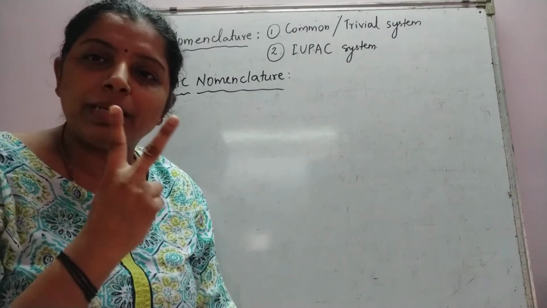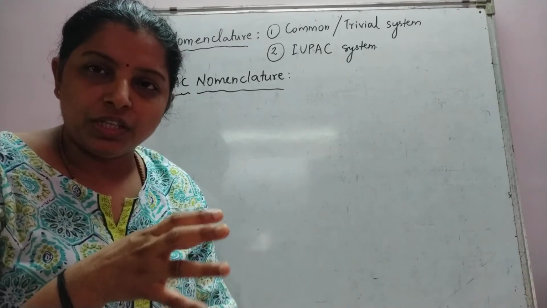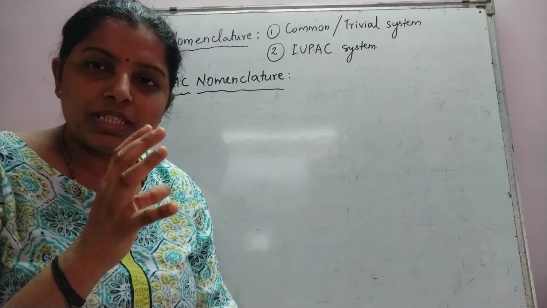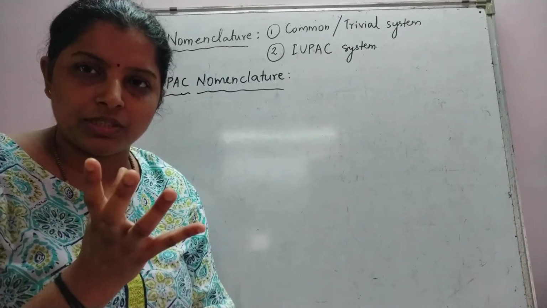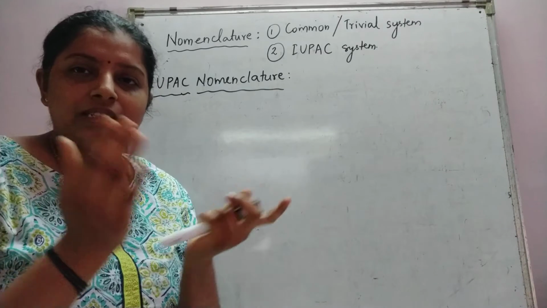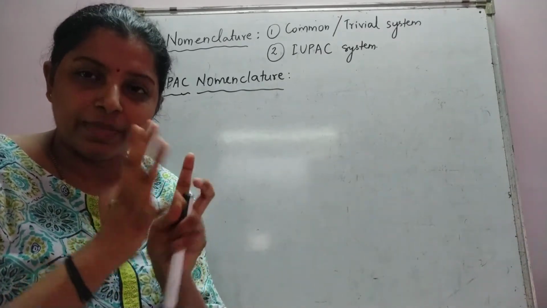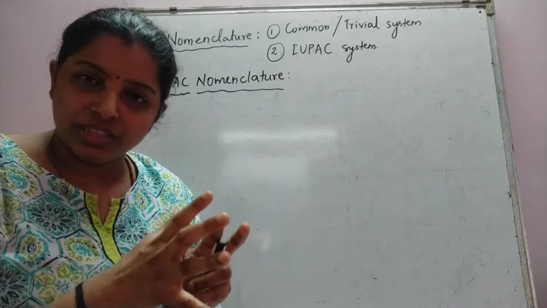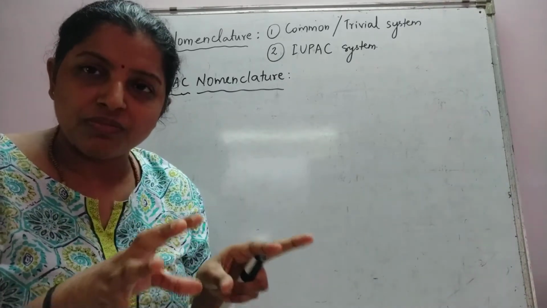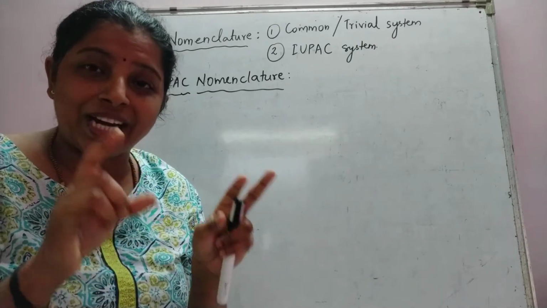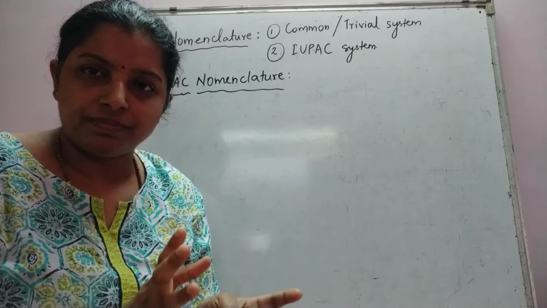Now there are two main branches of chemistry: pure chemistry and applied chemistry. The ones who study pure chemistry are called pure chemists. The ones who study applied chemistry are called applied chemists. So internationally, a union of pure and applied chemists was made, and that union put forward some rules using which we can name a particular compound, and that name will be uniform throughout the world.